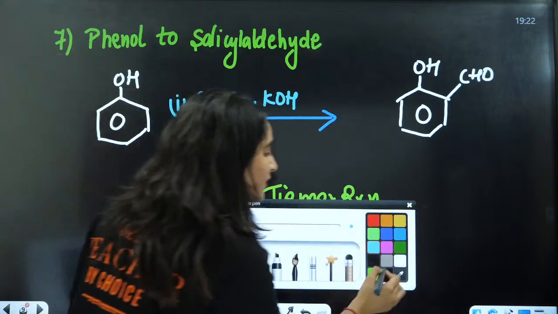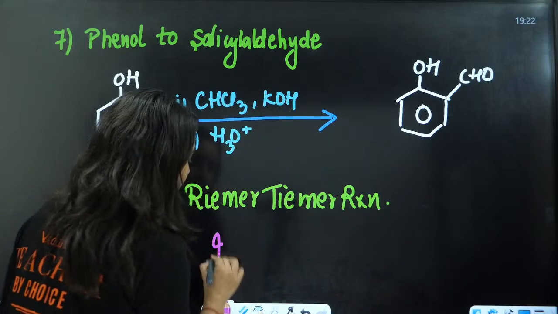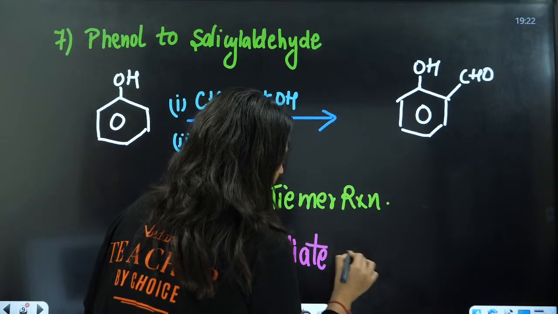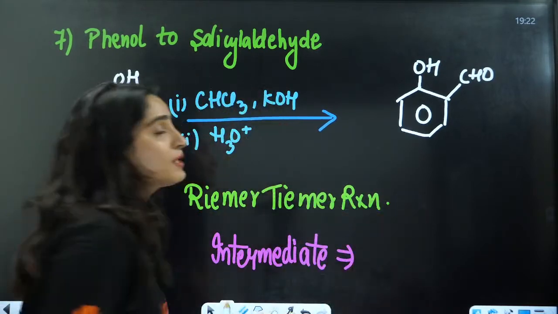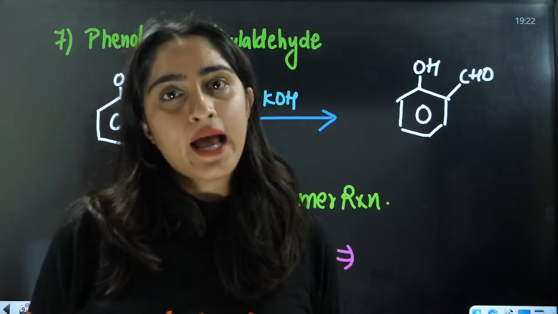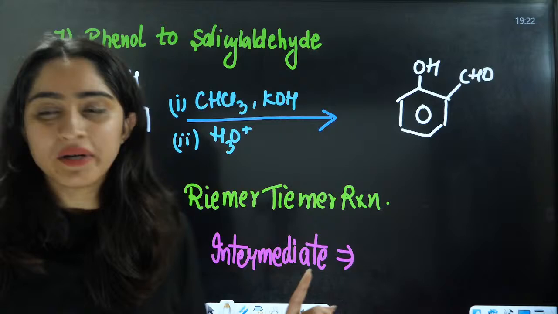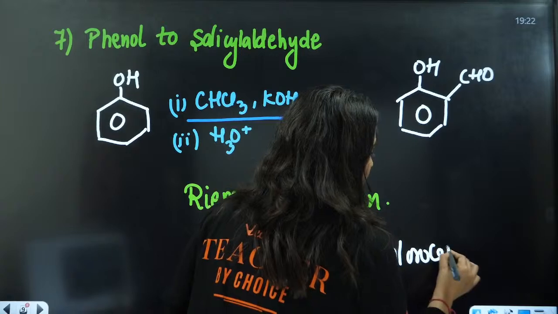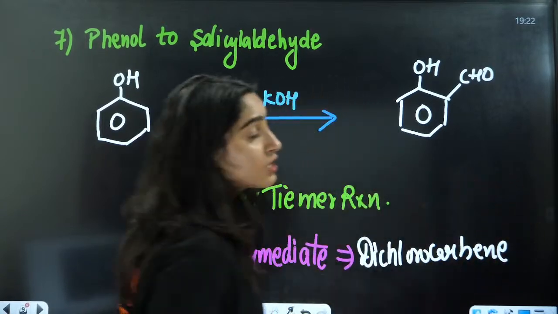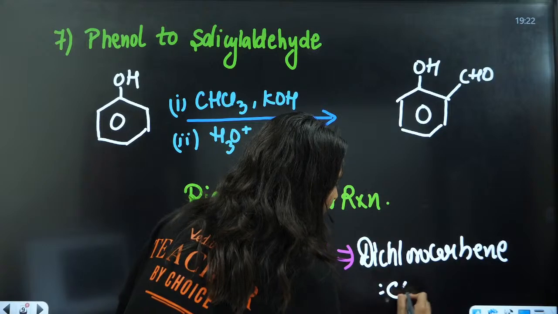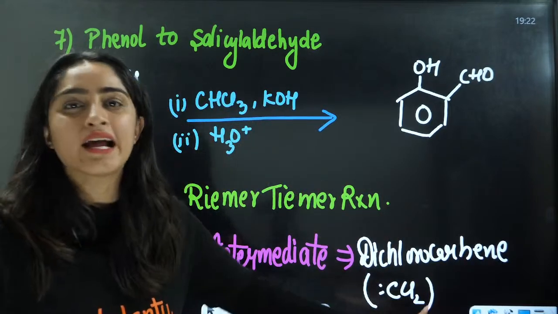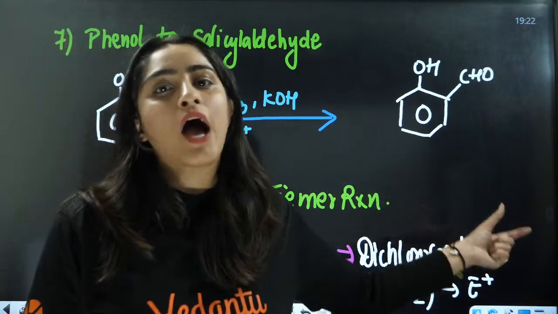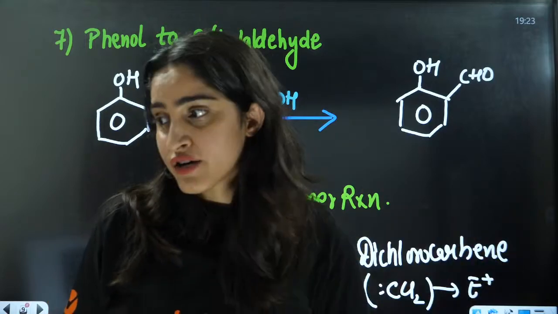Also one thing, what is the intermediate here? I want all of you to remember this. The intermediate in the Reimer-Tiemann reaction is very important. That is dichlorocarbene, which is acting as an electrophile. It is CCl2, which is basically electron deficient. It acts as an electrophile because the octet of carbon is not completed here. It has just 6 electrons.